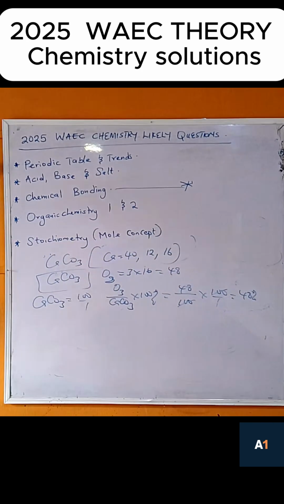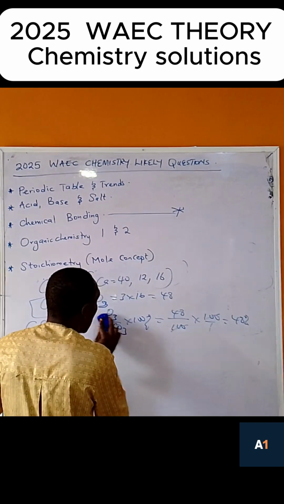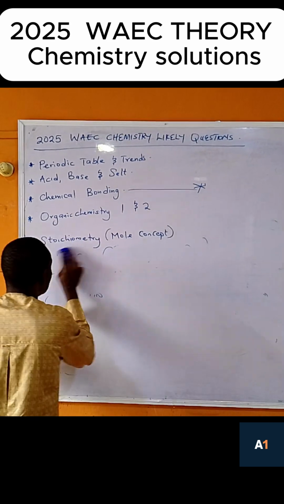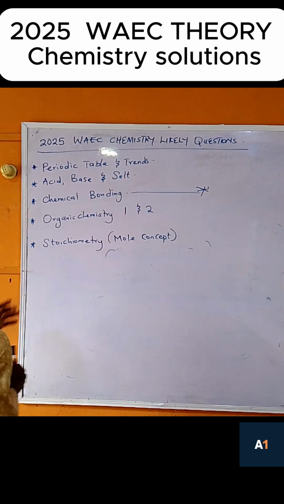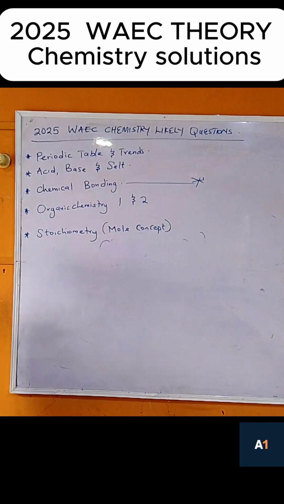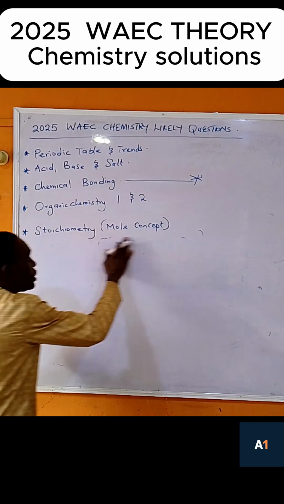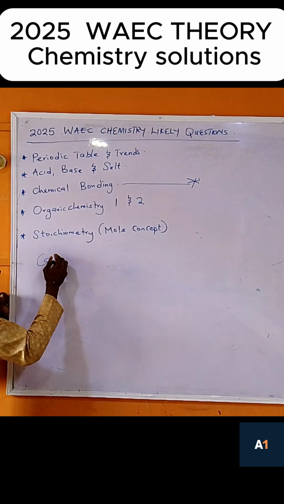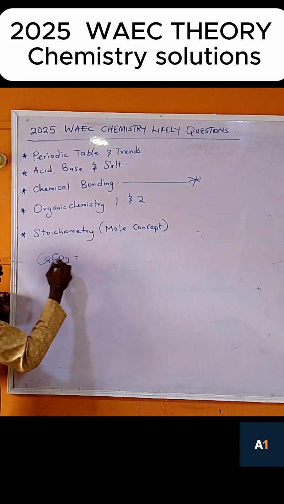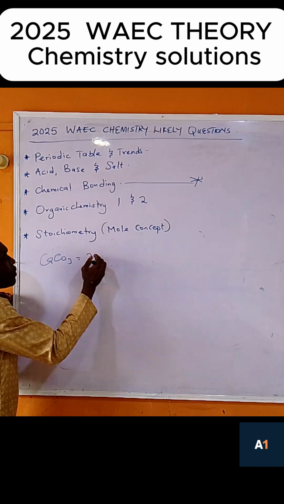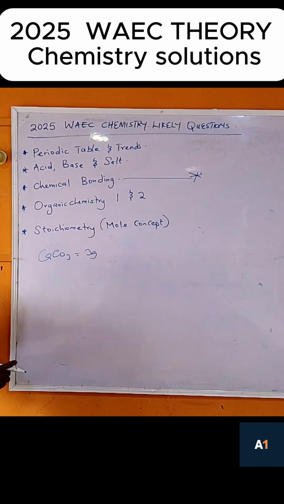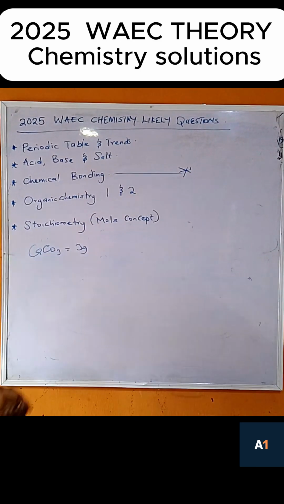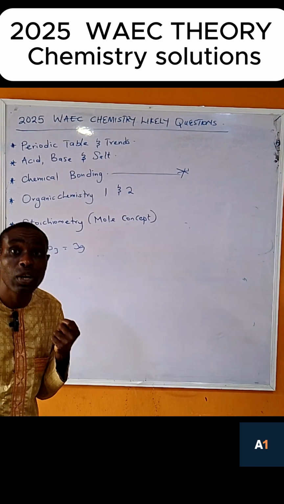So these are what they can ask. Now after this one, let me move to another thing. They can say they dissolve. I don't have a question here. They can say calcium carbonate. Let's say 3 grams of calcium carbonate is dissolved in some solvent. They can fabricate the question like that, to calculate the concentration of that calcium carbonate.